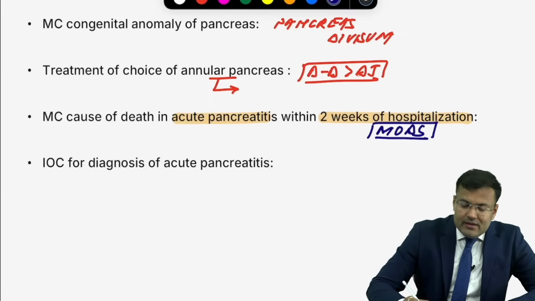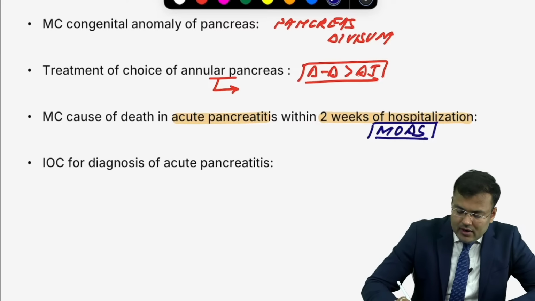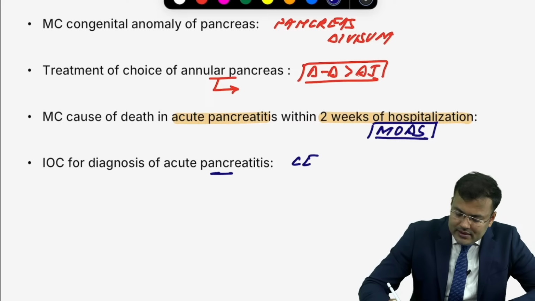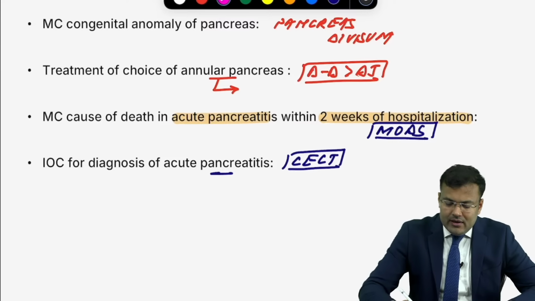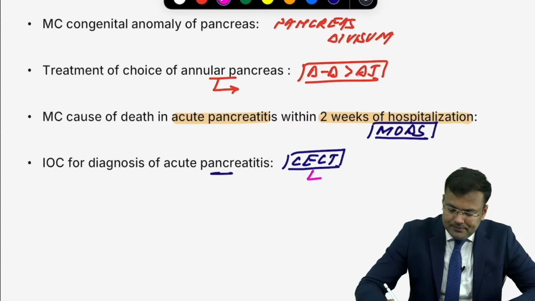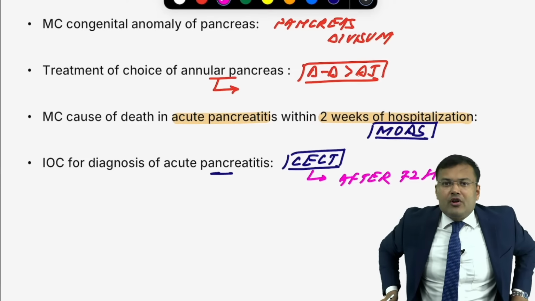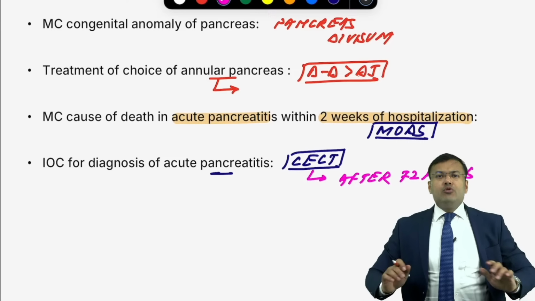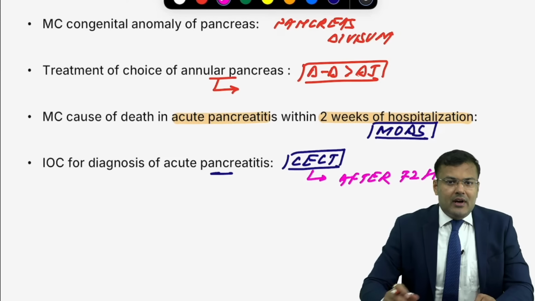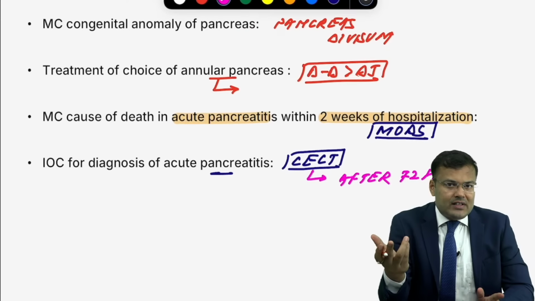Next, what is the investigation of choice for diagnosis in acute pancreatitis? CECT. And you know, what is the best time to do CT? After 72 hours, tell me why. It should be done after 72 hours. Because CT is mainly done for complications. Complications usually take 72 hours to develop. So that's why best time to do CT is after 72 hours.